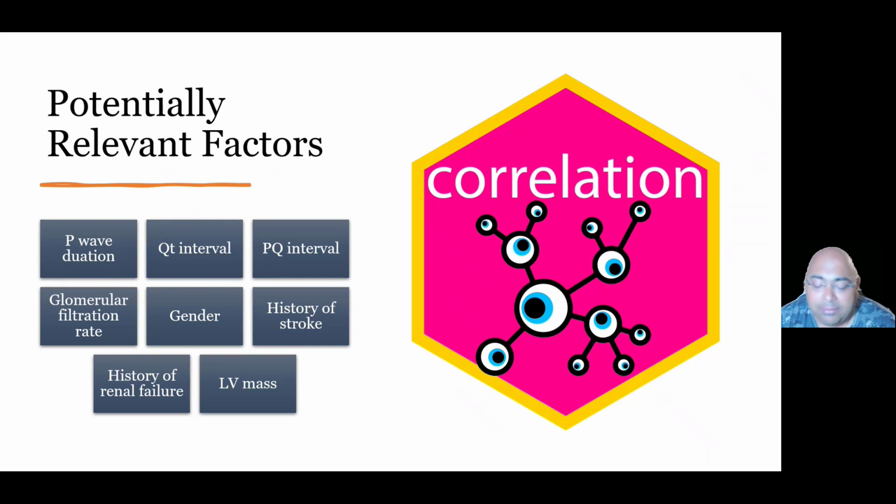Now, what are the potential relevant factors which can be used for correlation, which can be used as the labels? We have identified 8 important labels: the P-wave duration as per the ECG, QT interval, PQ interval. From a clinical perspective, glomerular filtration rate, history of stroke, history of renal failure, left ventricular mass, and from a demographic perspective, gender. We believe that these 8 factors have very high correlation with the diagnosis of Fabry disease.